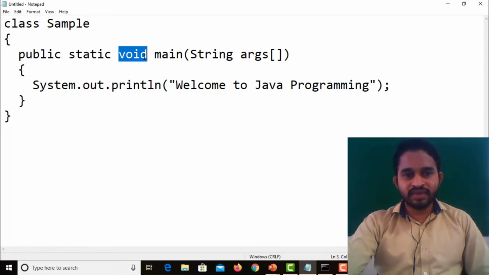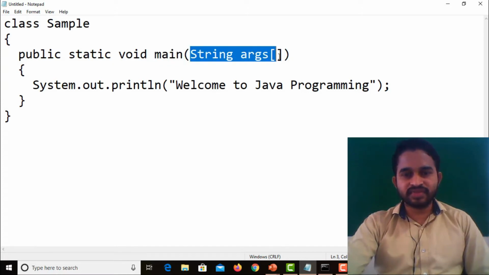And void means our main method doesn't expect any return values. That is the reason we declare it as void. And this is the general method we use for execution of any program. So here we are using the main method. Here String args, we are passing arguments of what type? String type of arguments. So what is the reason we are using it here? The data type is string.